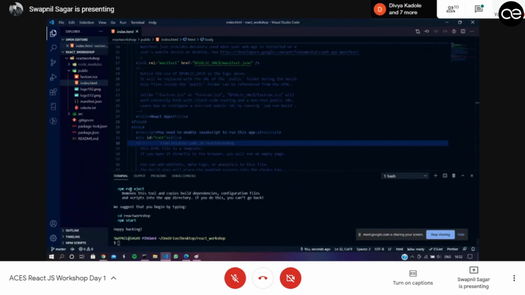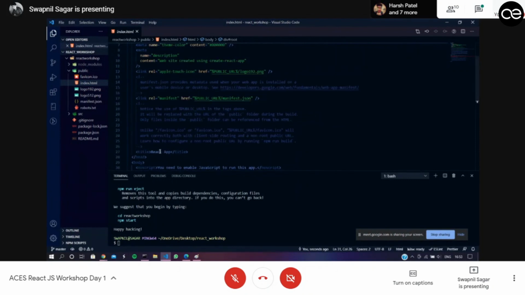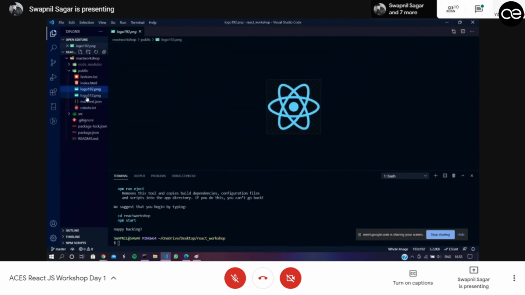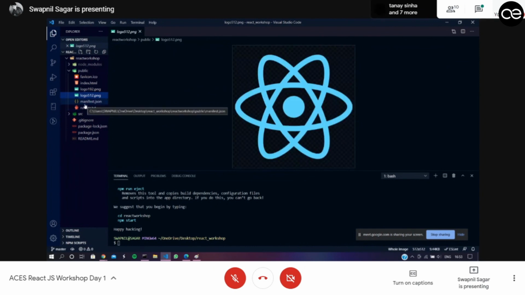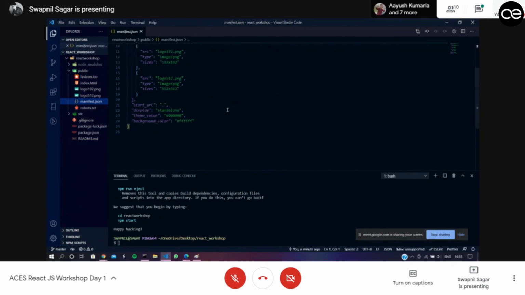So everything you write in React will be stored in this div tag, and you don't need to worry about how to change it or how to work with it. You don't need to touch this file until you need to give it a different title or different icons. You can have your logo. These are all boilerplate, so you don't need to worry about that. These are all the manifest.json. So anything you write in the public folder, you need to initialize or write here, because the JSON file will then interact with React and pass on the values. But you don't need to fiddle with the public folder. All you need to do is go to SRC.